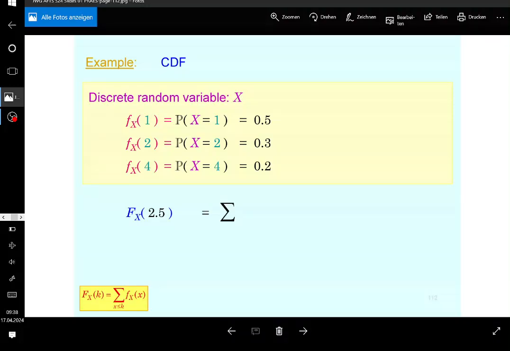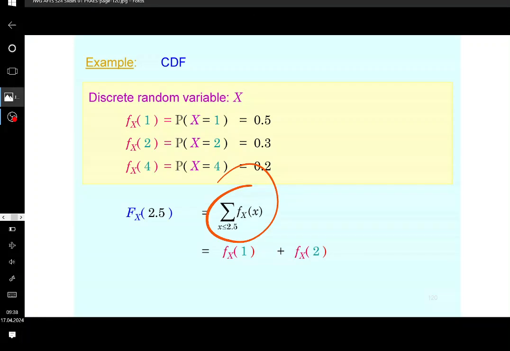So I need to sum up basically every single probability mass function at a certain point where the point is not greater than 2.5. Okay, and these are going to be just two, namely at point 1 and at point 2, and there is no other because 4 is greater than 2.5, and you're not supposed to. You understand how this notation works? Okay, so if you do, then you understand that as well.